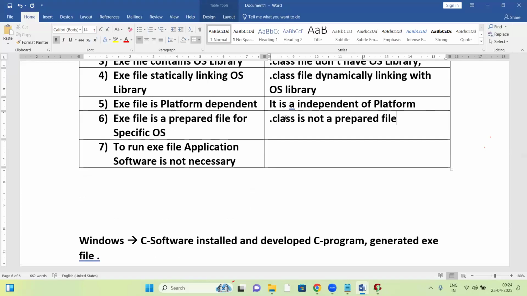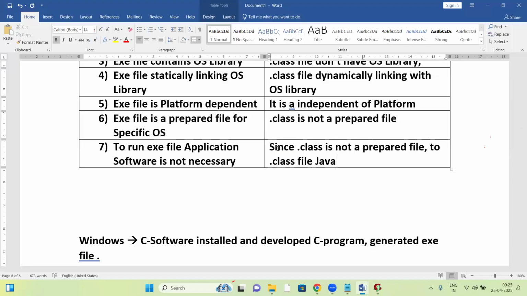Dot class is not a prepared file. It has to be prepared at runtime as per the ways. Since the dot class file is not a prepared file, to run it, JDK is required.